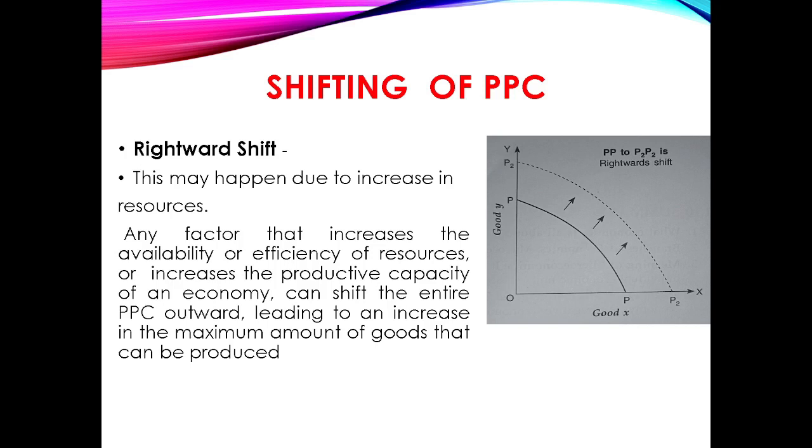First is the right shift. There may be a right shift of the PP curve from PP to P2P2, as shown in the figure, which depicts growth. It means there is an increase in the resources or productive capacity of the economy, when the production possibility of both commodities will go up. We have explained earlier this may happen due to an increase in resources, more labor, more capital, improvement in technology, increase in population, introduction of foreign capital and invention.